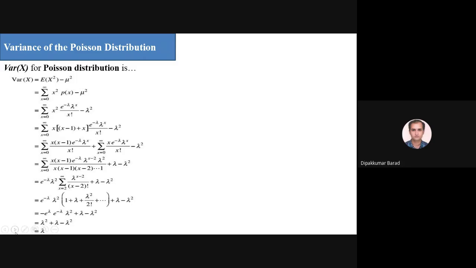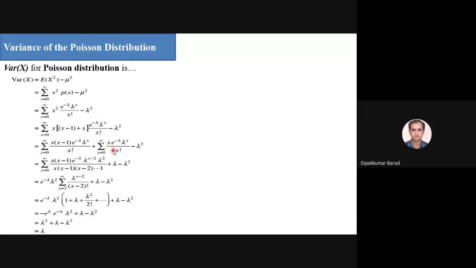This term is as it is, and minus lambda square. As we know that the mean, expectation of x, mu, is nothing but lambda, which we have already found out. So I get here lambda square. Now this is x into x minus 1 into these terms plus x into these terms.